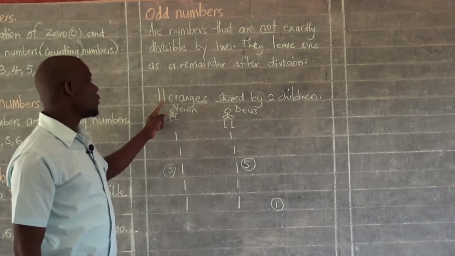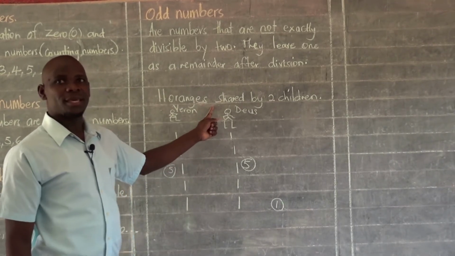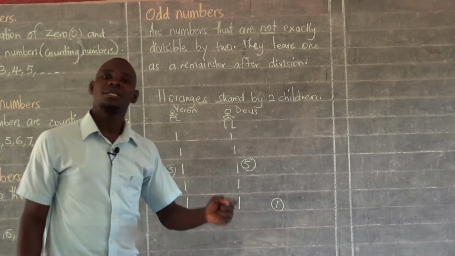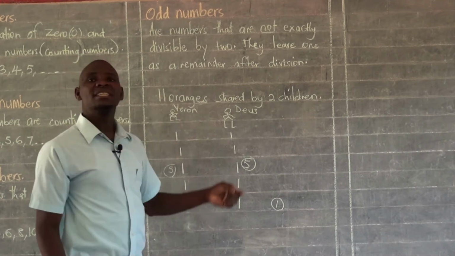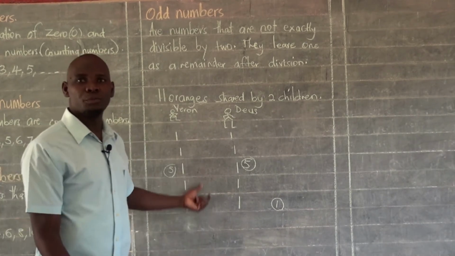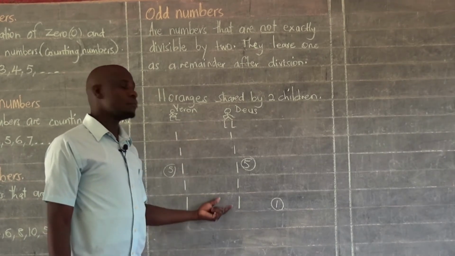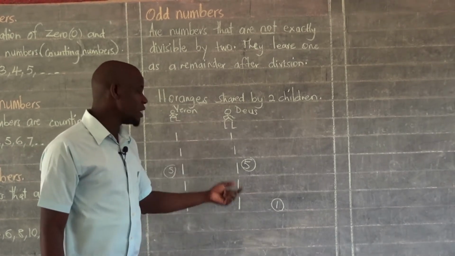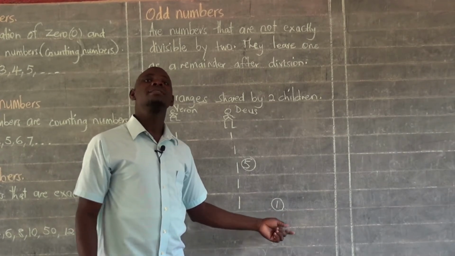So this kind of number, 11 oranges, are we together? Qualifies to be called an odd number. Reason being, it has not been shared equally by the 2 people. After sharing that number between the 2 people, we remained with one orange, which is extra.